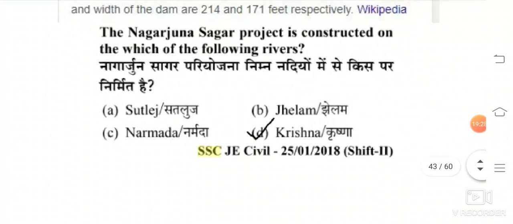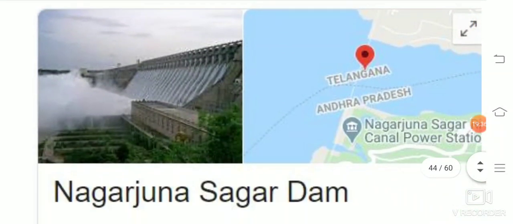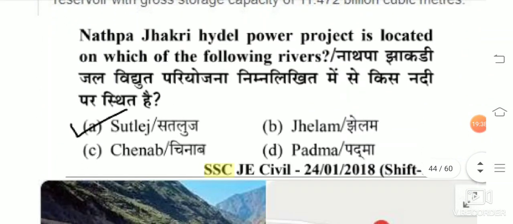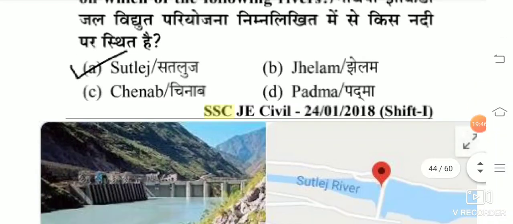The Nagarjuna Sagar project is constructed on which of the following rivers? Krishna river. Nathpa Jhakri Hydel Power Project is located on which of the following rivers? The answer is Satluj.